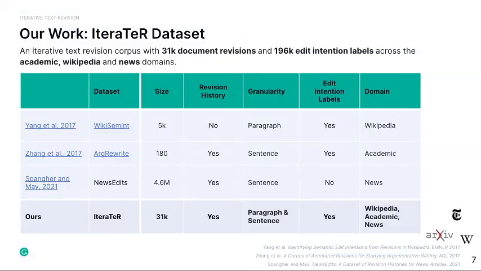In this work, we propose a novel iterative text revision dataset. Compared with previous works, our dataset is larger in scale, works on different revision iterations, and multiple revision granularities. In addition, we propose a new edit intention taxonomy that can categorize different types of edits across multiple domains, and we release all these edit intention annotations as a basis for developing future corpus and computationally modeling the task.